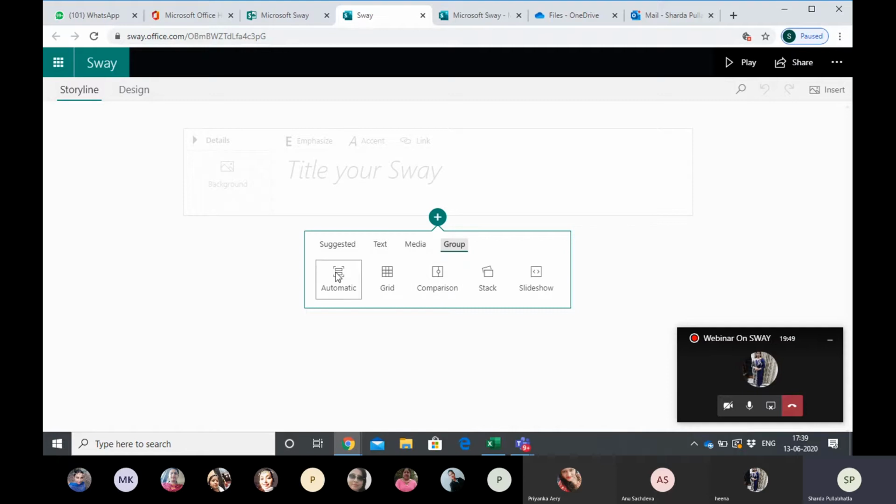Automatic again means you have two, three cards, and suppose I have done 10 activities in my class and I want to paste 10 pictures. But then I want to group them also, five pictures in one group and five in another group. So if we take the automatic card and we have grouped five pictures together, and we click on this automatic part, all those five pictures will be grouped in one. When you play it, it will appear like one.